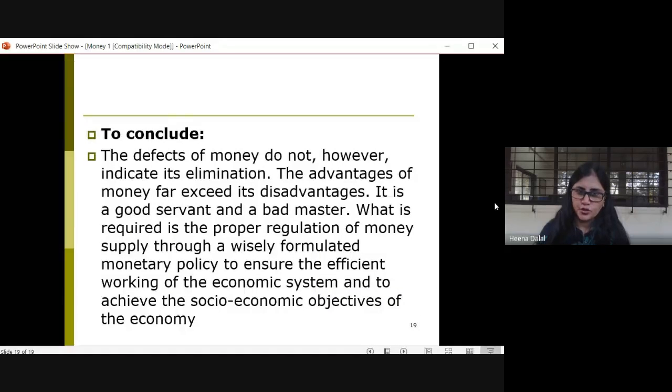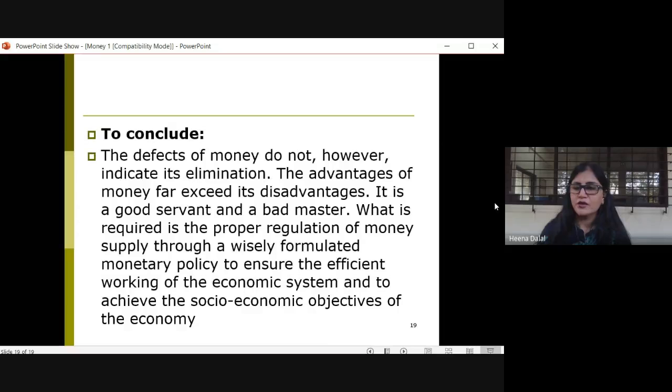Okay? So to conclude, I always told you all that coins have two sides. So it is not necessary that the defects of money indicate its elimination. The advantages of money are much more than its disadvantages. It should be considered just as a good servant. It shouldn't be a master, because it is a good servant and a bad master.